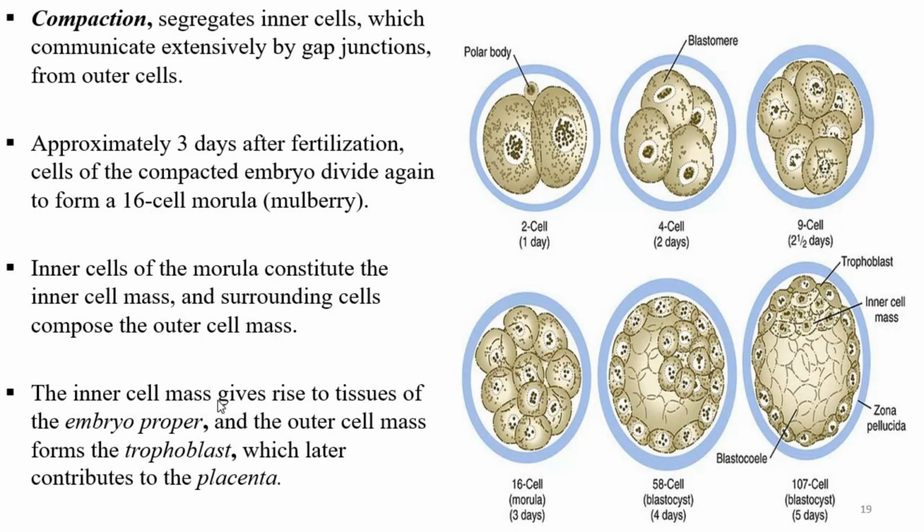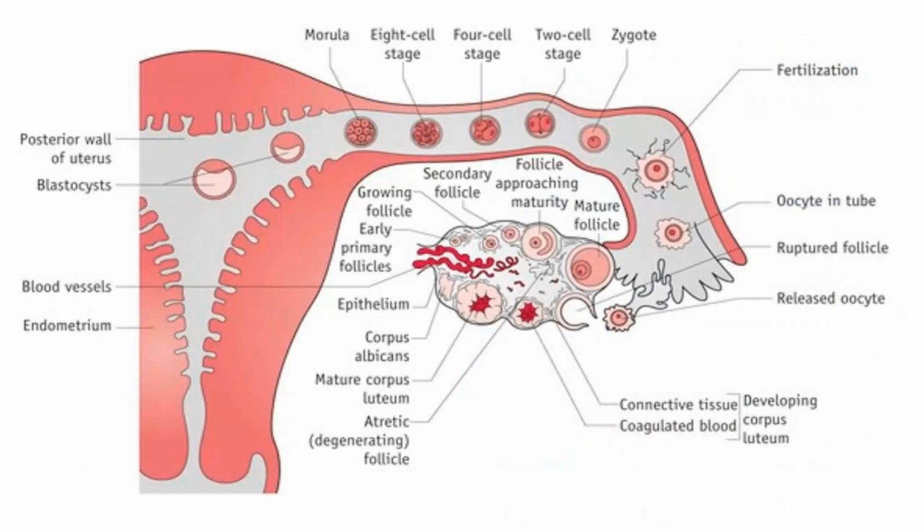The inner cell mass gives rise to tissues of the embryo proper. The embryo proper is known as the embryoblast. And the outer cell mass forms the trophoblast. The trophoblast will later contribute to the formation of the placenta. So this occurs approximately day 3 after fertilization.